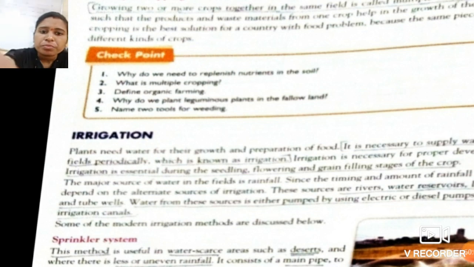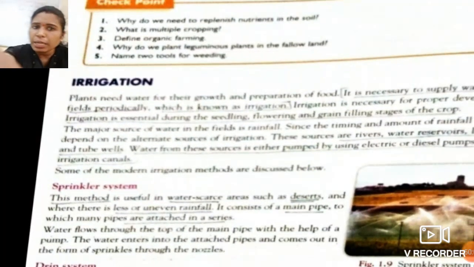Okay students, there are some other important modern methods. By these methods we can also provide water to each and every crop in the field. These are the modern methods. Which are these? There are two modern methods of irrigation: the sprinkler system and the drip irrigation system, means sprinkler irrigation and drip irrigation.